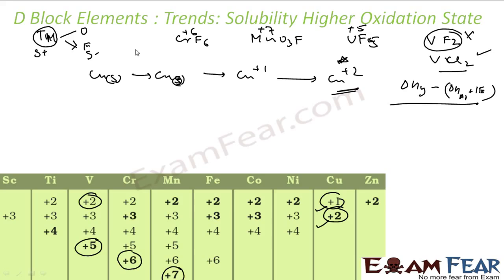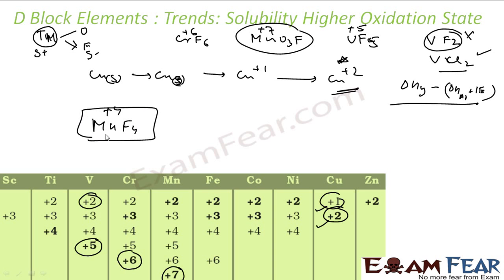Please note, out of oxygen and fluorine, oxygen has more ability to stabilize the highest oxidation state. For example, with Mn, in MnF4 at the max you get +4 oxidation state only. But in Mn2O7, manganese has +7 oxidation state.